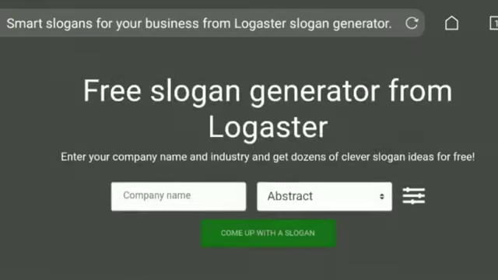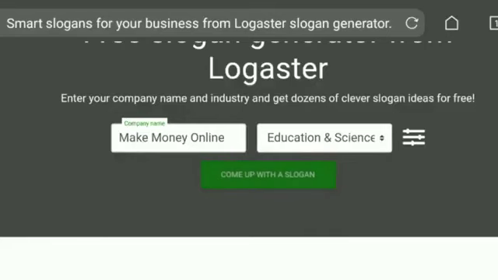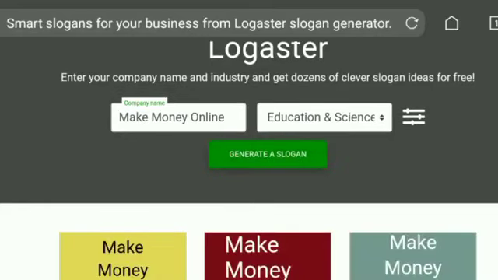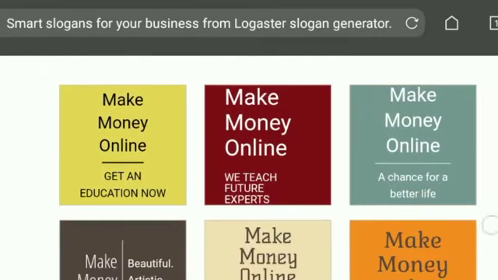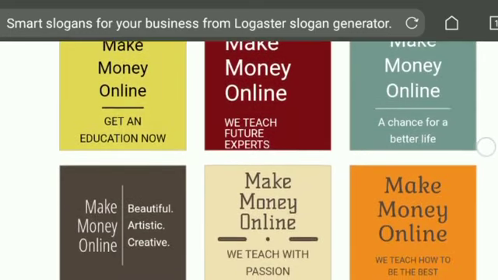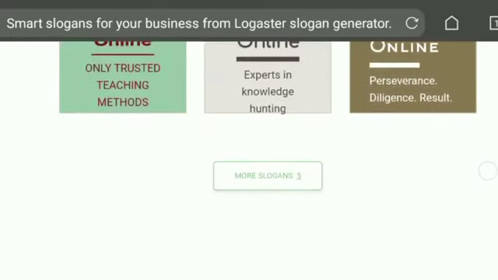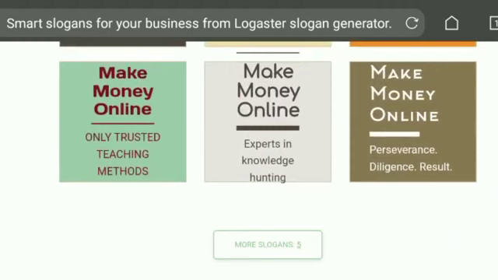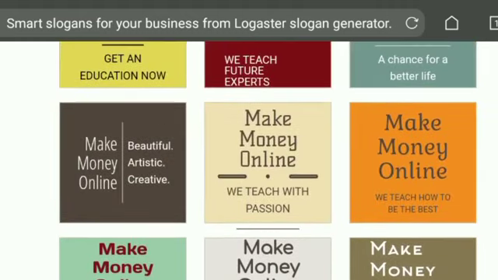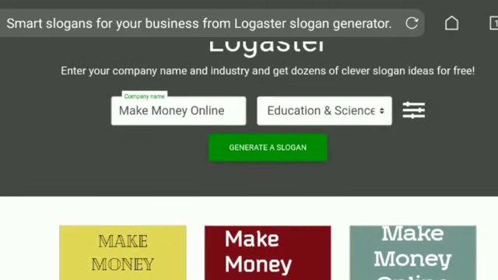All you have to do is to use the company name in this box, select their category from this box right here, and click come up with a slogan. That's it. That's all the work from your side. And I will show you how that will make you money with other platforms. And some of them we have never even mentioned earlier on this channel. And I'm also 100% sure that you have not seen them before because they are actually brand new. So now that you know how this tool actually works, and how simple it is to use, let me show you 3 different ways you can actually make money with that. How can you actually get paid and make hundreds of dollars every single day?